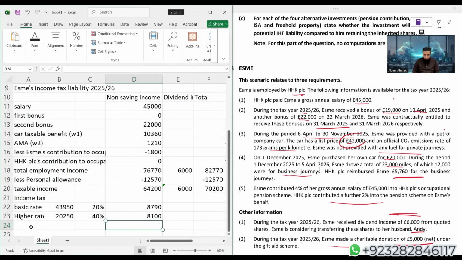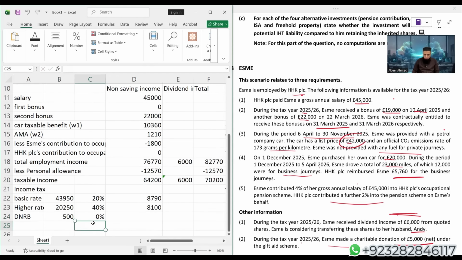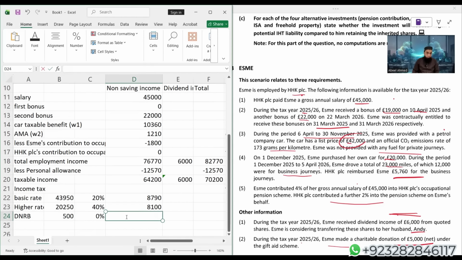Dividend nil rate band: every individual gets a nil rate band of £500 irrespective of their status.